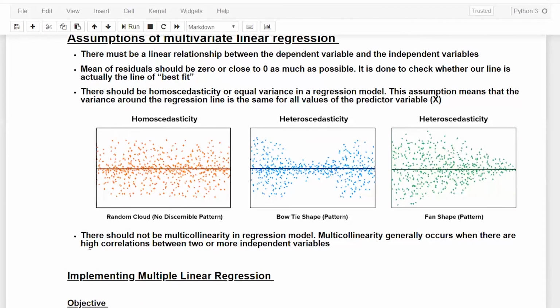Again, the last assumption is that there should not be multicollinearity in the regression model. Multicollinearity means, let's say I have two independent variables x1 and x2. These x1 and x2 should not be correlated. So the correlation coefficient between these two variables should not be high, right? To explain this further, you should make sure that if you have n number of variables, and I pick any two variables at random, they should not be correlated. Okay.